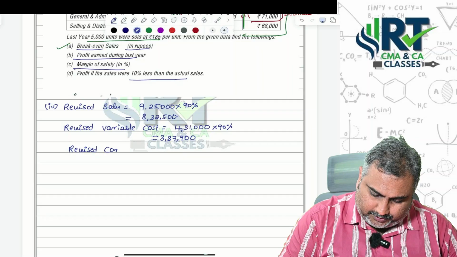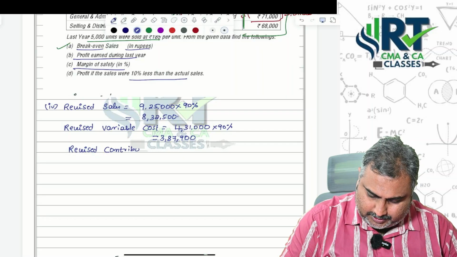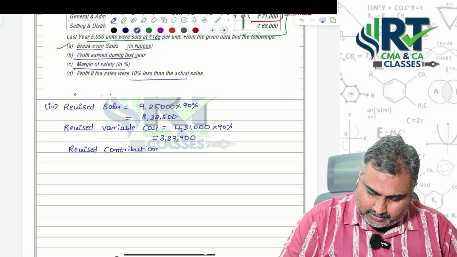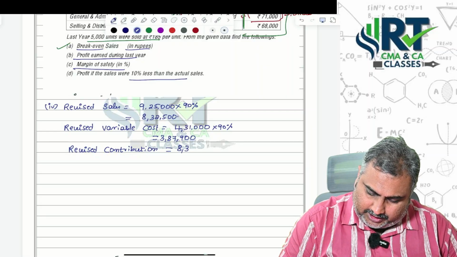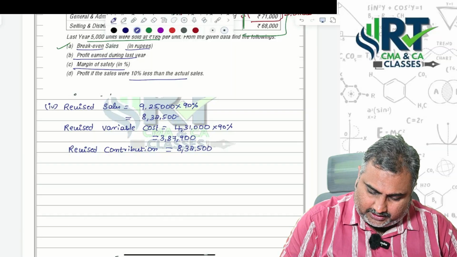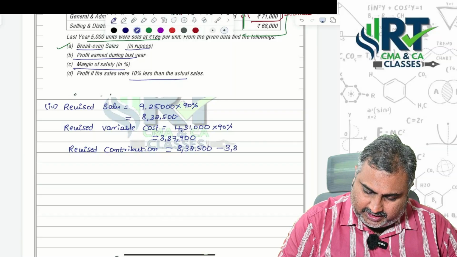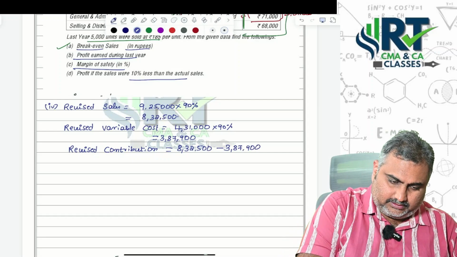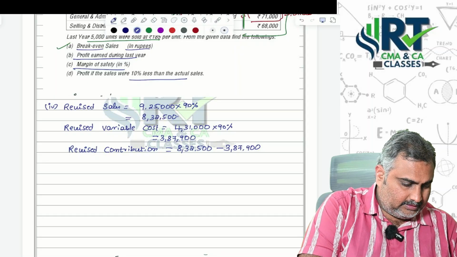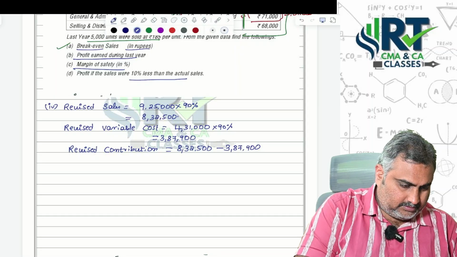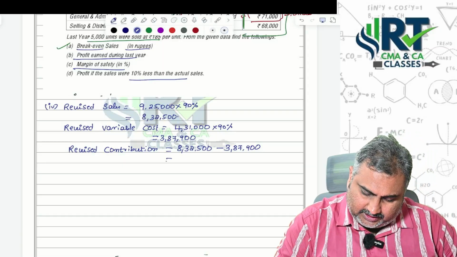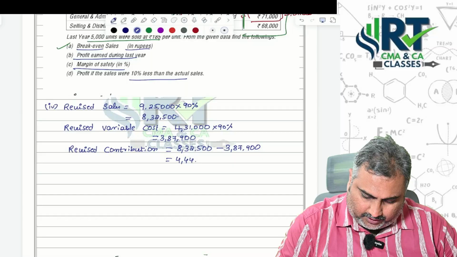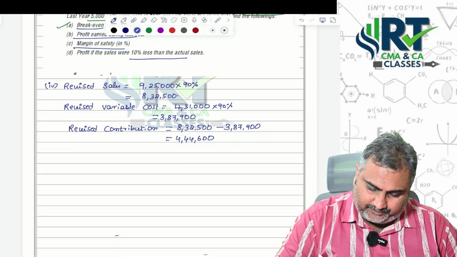So revised contribution is 8,32,500 minus 3,87,900. That is equal to 4,44,600.